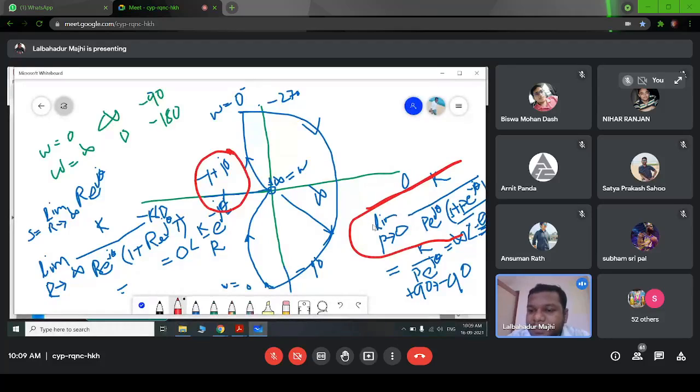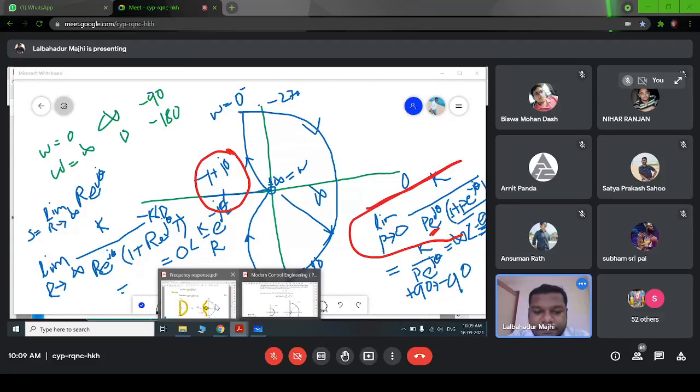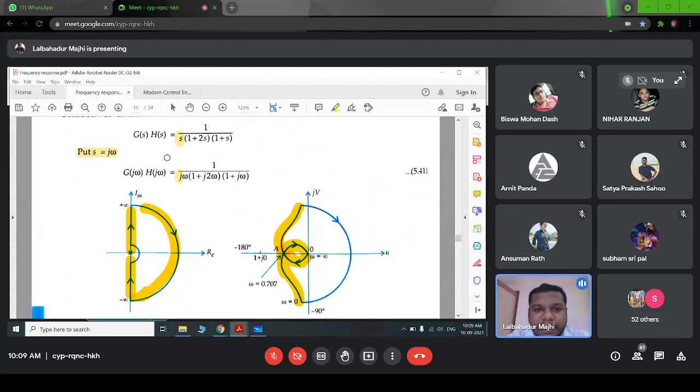We have to replace the value of s with this one, limit p tends to 0, p into e to the power j theta. So at that time the magnitude will be infinite, and our angle will be 90 degree, right? Angle will be 90 degree. So from this 90 degree we have to connect here plus 90 to minus 90. Okay,